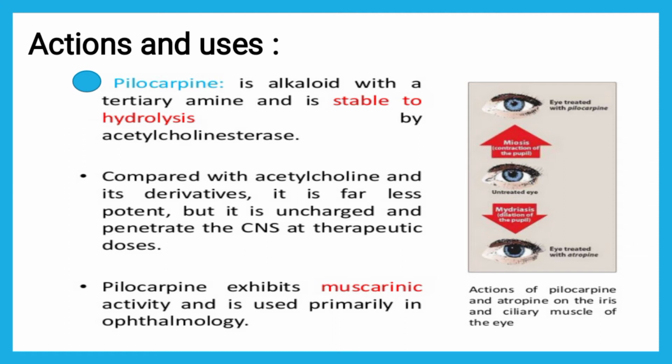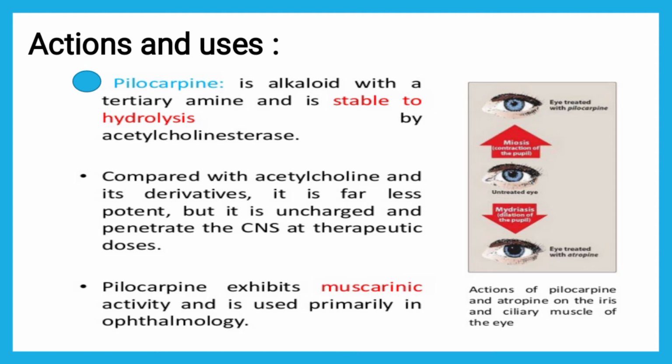It is primarily used in ophthalmology. As you can see here in the image, this is the normal pupil. Look at the diameters of the pupil: the upper image shows the miotic effect, where the pupil has contracted and the diameter has been reduced, and the lower one shows the mydriatic effect, where the pupil has been dilated and the diameter increased. Since acetylcholine produces pupil contraction, pilocarpine exerts the miotic effect due to contraction of the muscles.